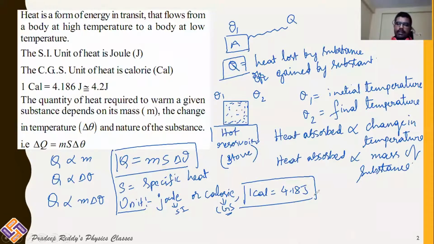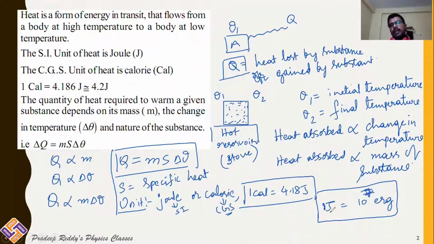And 1 joule is equal to 10 power 7 erg. Joule is the SI unit of energy. Erg is the CGS unit of energy. You can convert energy from joule to erg by multiplying it with 10 power 7.